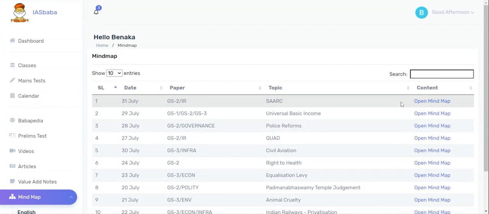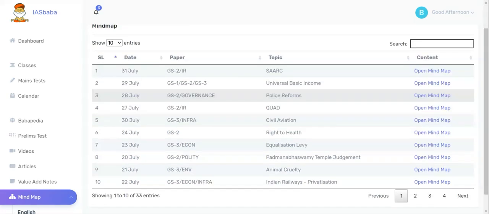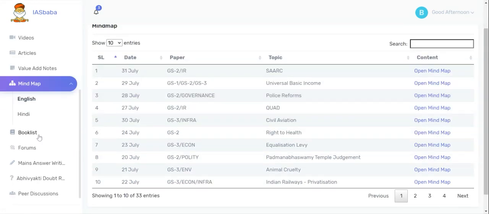If you are under Hindi program, you will be able to access Hindi. If you are under English program, you will be able to access the English one.